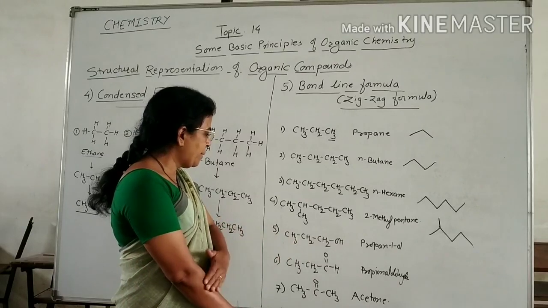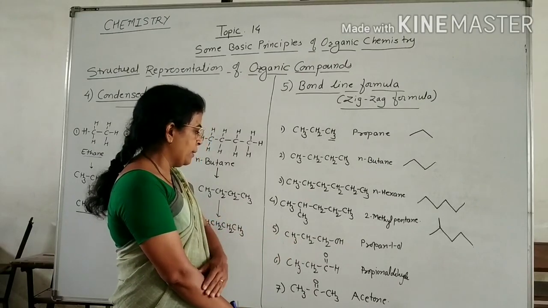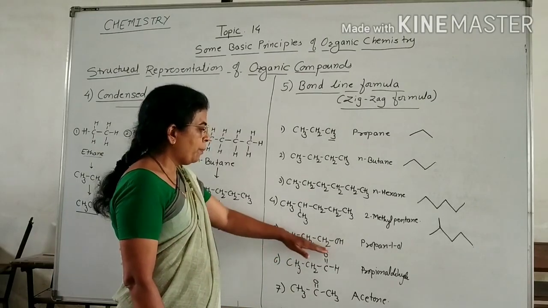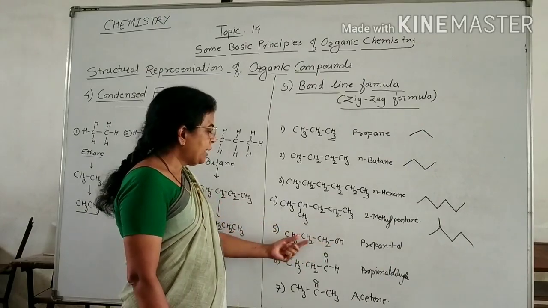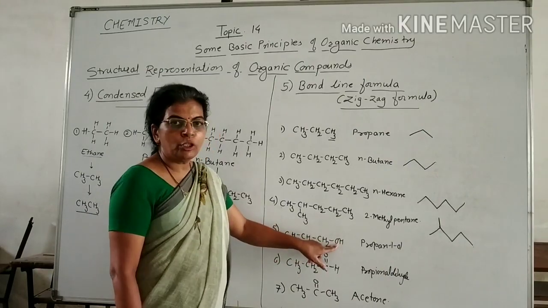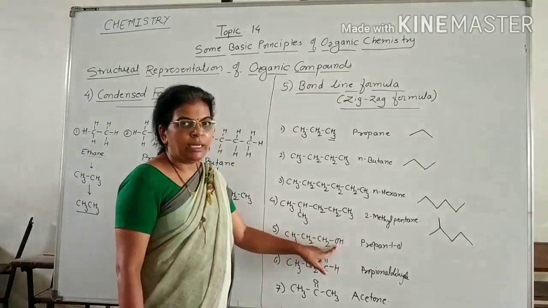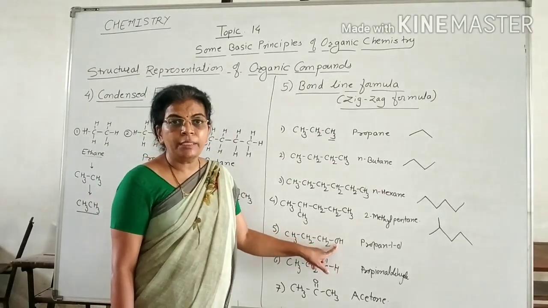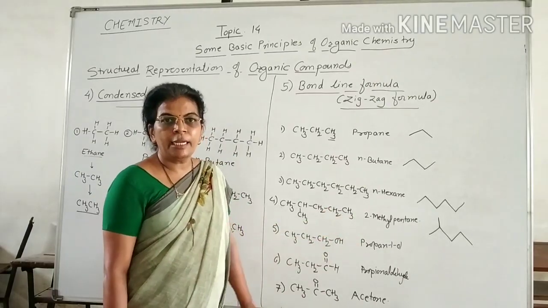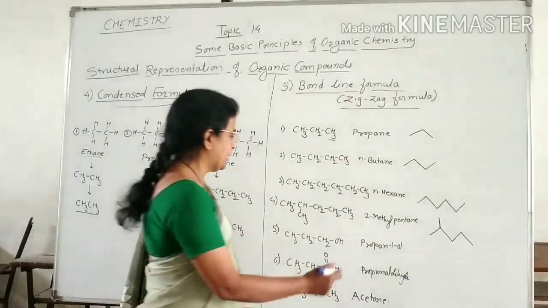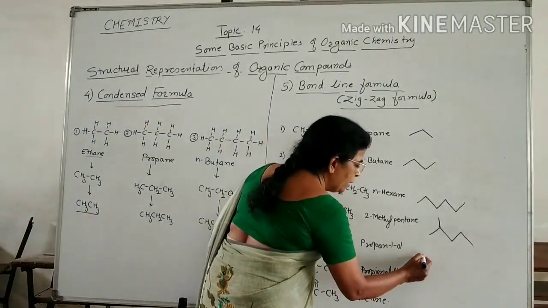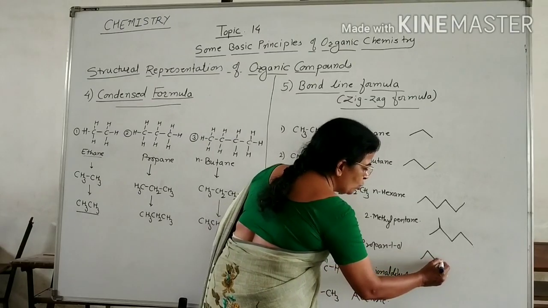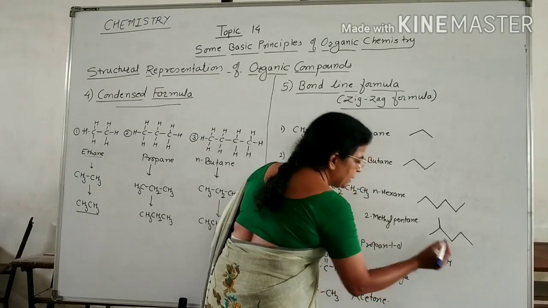Now we take the example of propan-1-ol. This is propan-1-ol. There are 3 carbon atoms and a hydroxy group is attached to the terminal carbon atom. If a hetero atom is present, then it is represented as it is, like this: 1, 2, 3 and the OH group is represented like this.